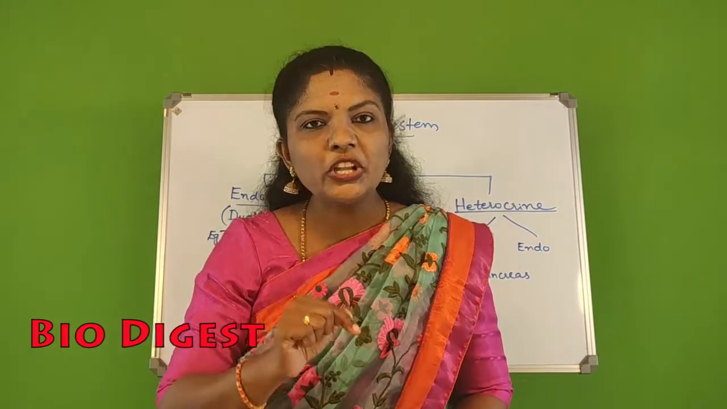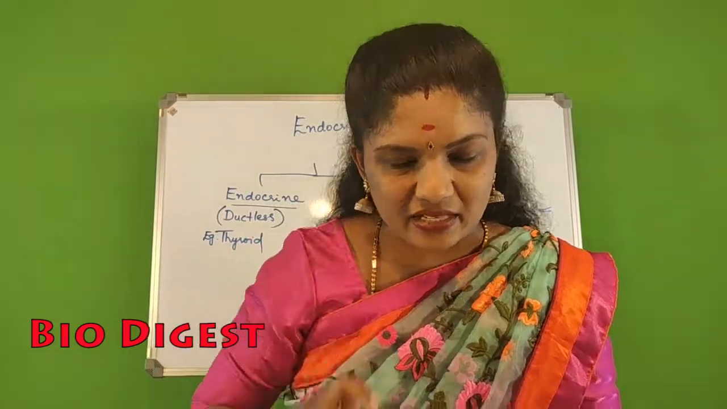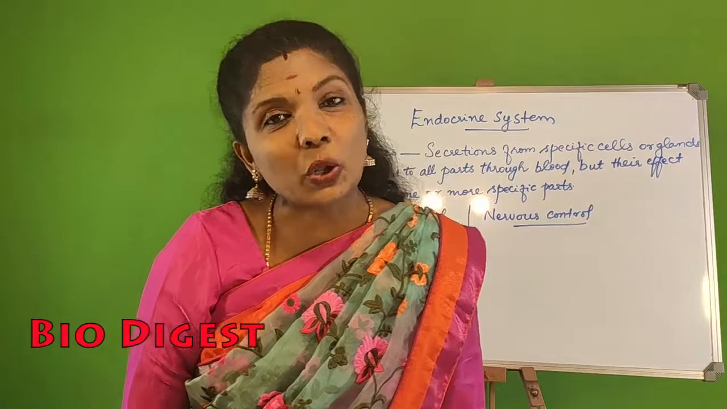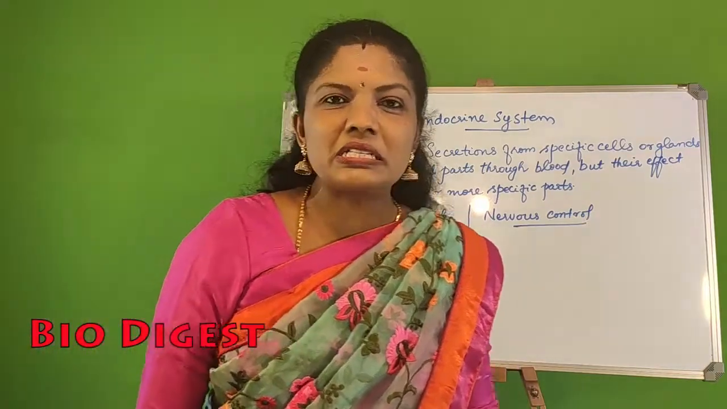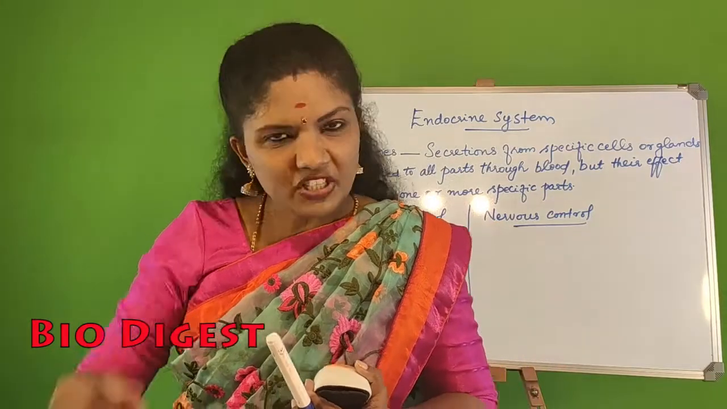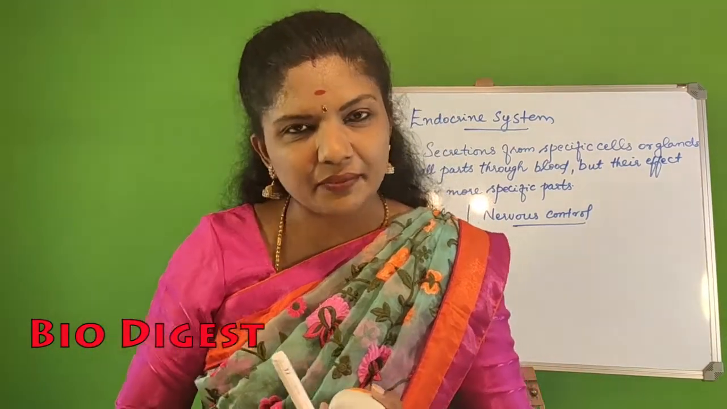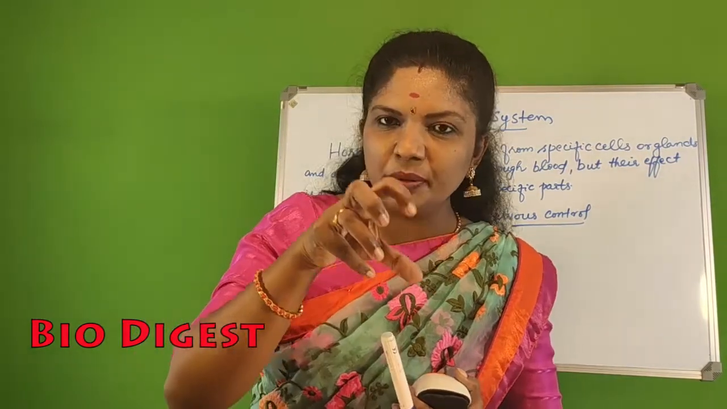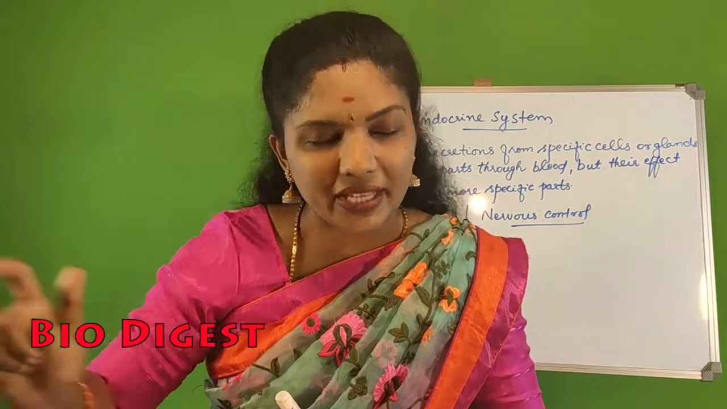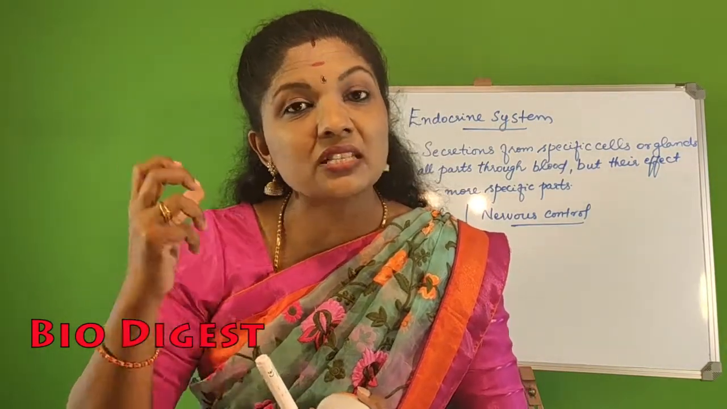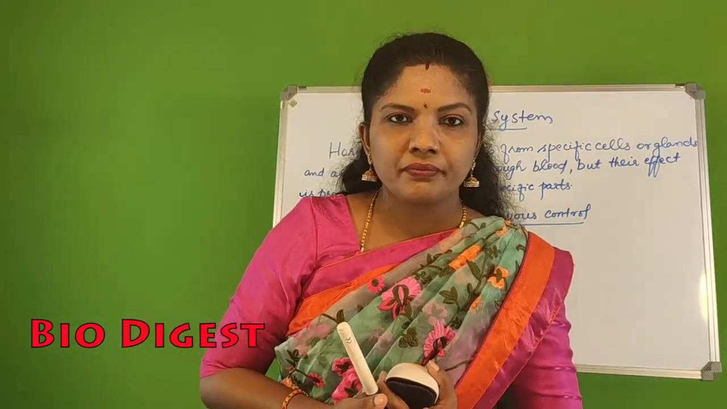So I told you what are the secretions of these glands. The secretions are what is called as hormones. So what are hormones? Hormones are secretions from some glandular parts which are carried by the blood to different parts of the body, but their effect will be produced only in the target organs. That type of secretions is what is called as hormones.